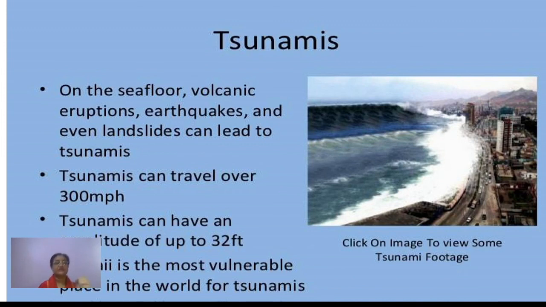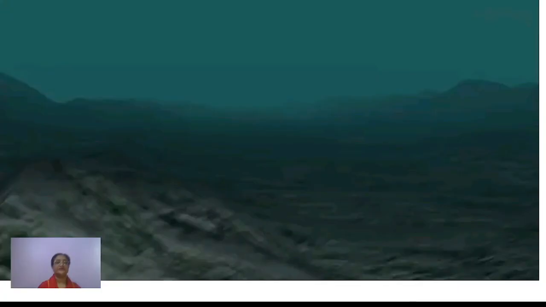And tsunamis can travel over 300 miles per hour. And these are huge waves, and it can have an amplitude of up to 32 feet, right? And the most vulnerable place in the world we generally consider is actually Hawaiian Islands. That is, most of the times it has been hit by tsunamis.